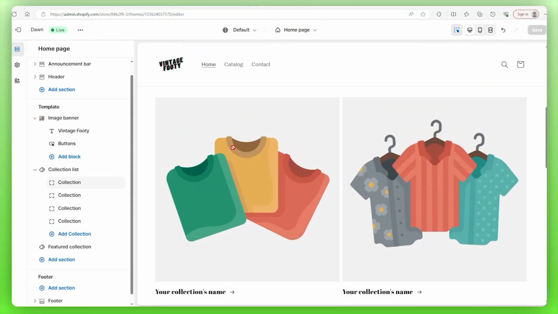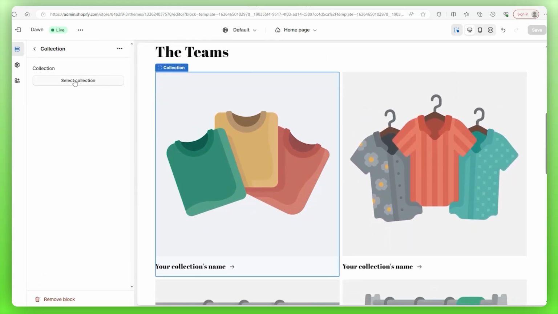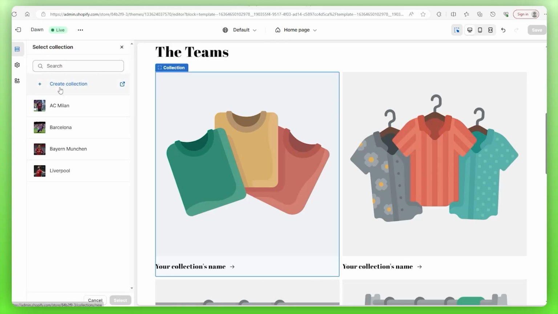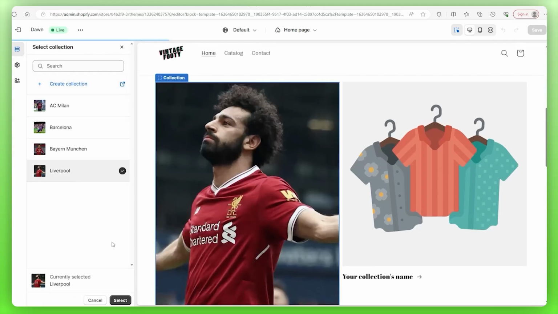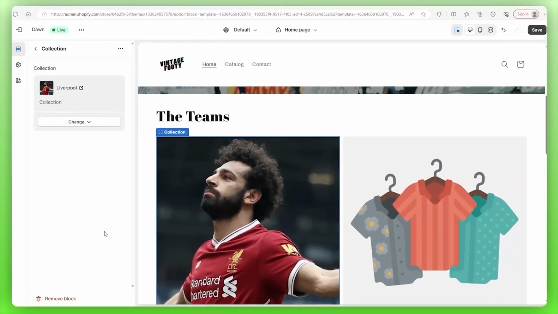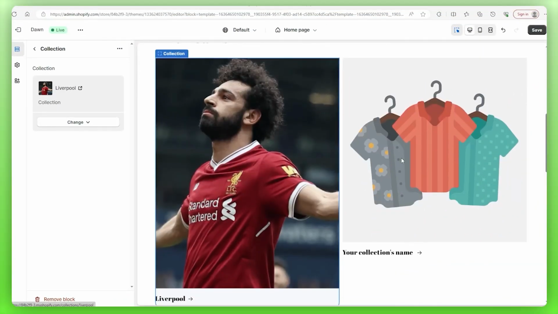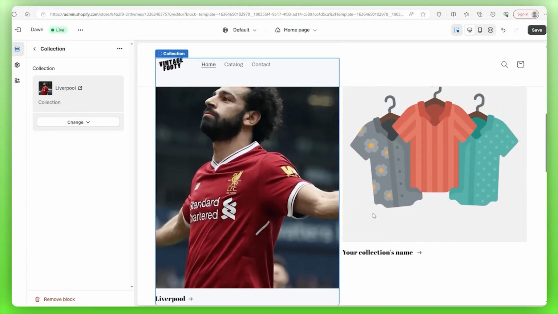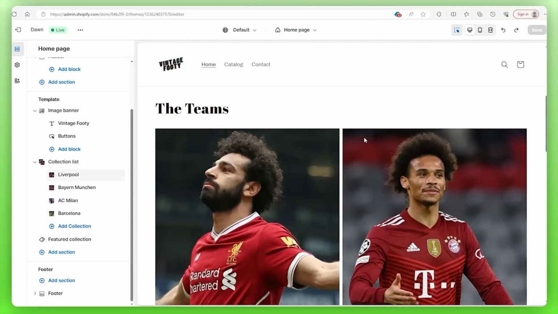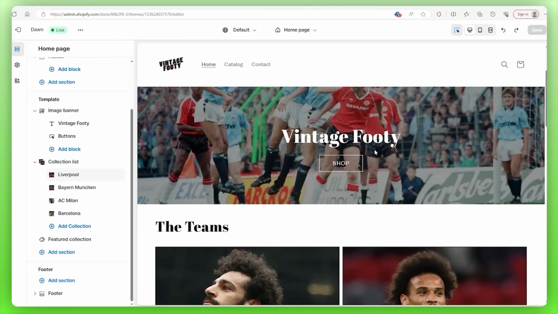Now let's actually add the collections we've made. So to do that, we click on an icon, and then from the left side, you select Collection, and then pick the collection you want. And just make sure to click on select down here so it saves your choice. Now I'm going to do that for the rest of the teams, and then I'll be right back with you. Okay, so now that I've added all of my collections, let me just show you how this works.